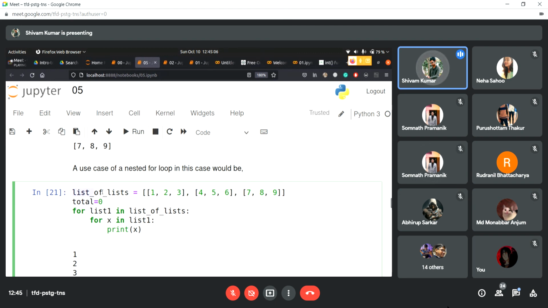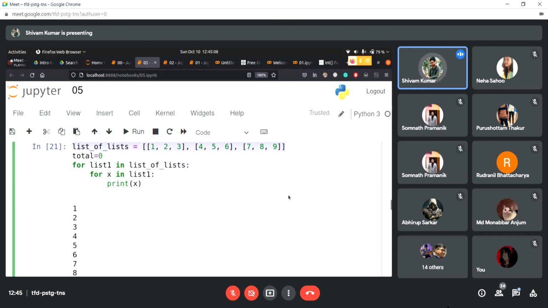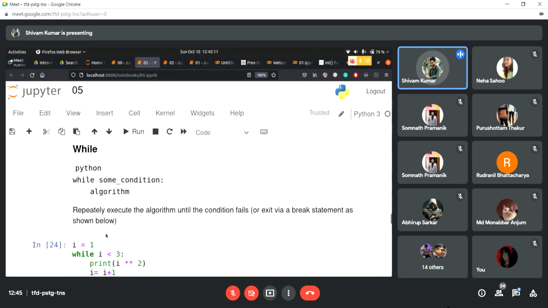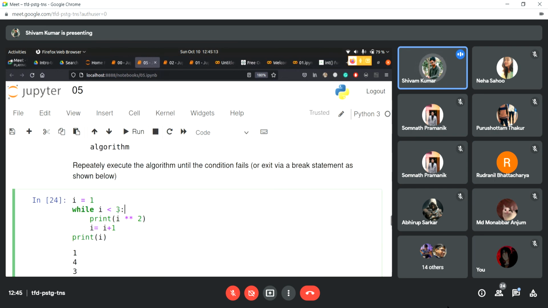So for loop is when you know what you will be iterating through, and while loop is for when you want to check a condition. Okay, so you want to check if I is always less than three. You only want to execute a statement that is print I to the power two when I is less than three. That is why we say while.